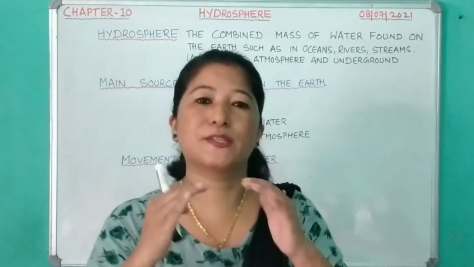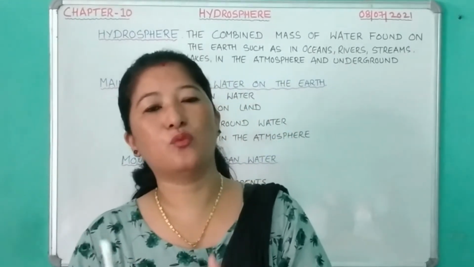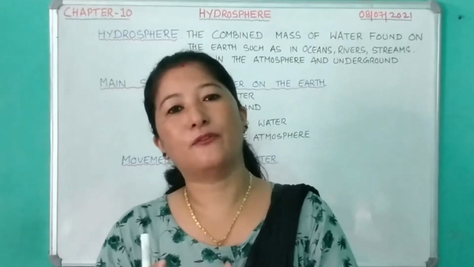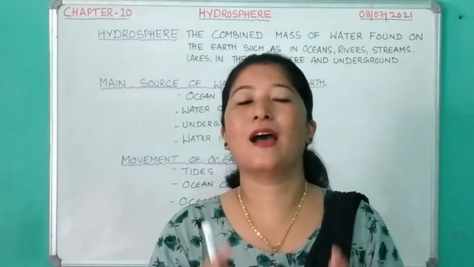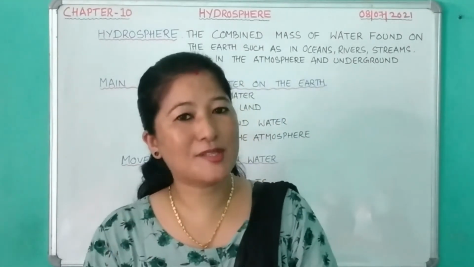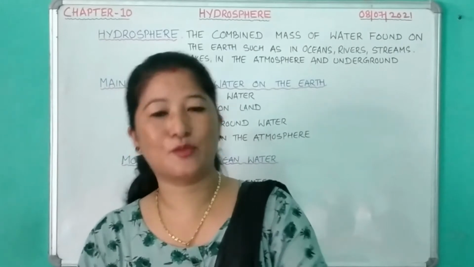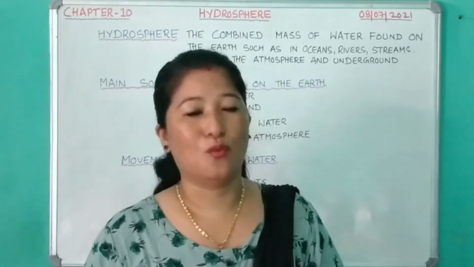This ocean water is unfit for human purpose or any other purpose, because it has a high content of salt. So 97% of the water is salty, and remaining we have only 3%. So only 3% is usable water.